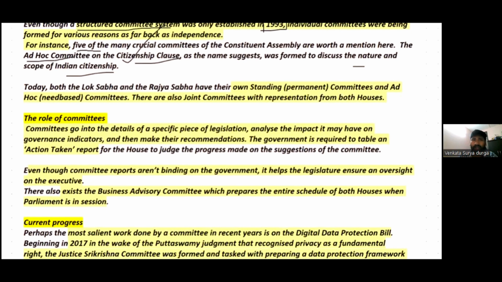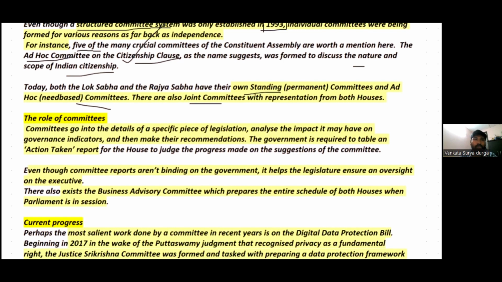Understand that today Lok Sabha and Rajya Sabha have their own standing permanent committees and ad hoc committees. We have discussed what is a standing committee and what is an ad hoc committee. However, there are also joint committees. Joint committees consist of members of both Lok Sabha and Rajya Sabha. So it has a representation from both houses.